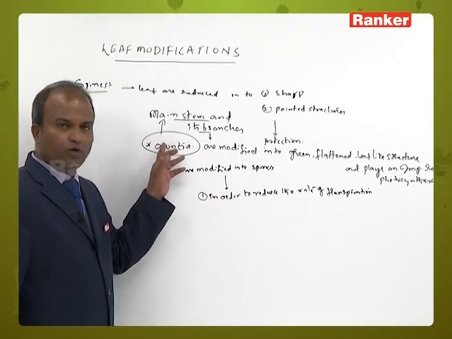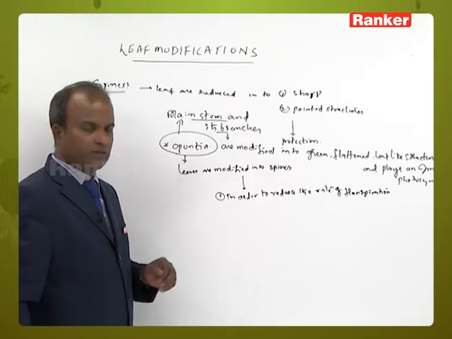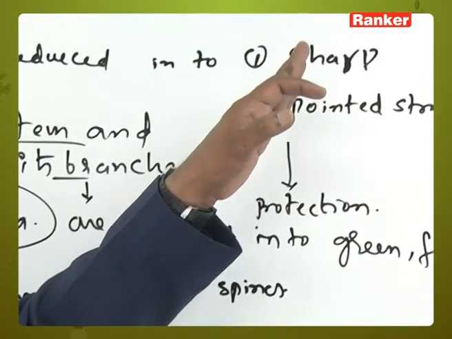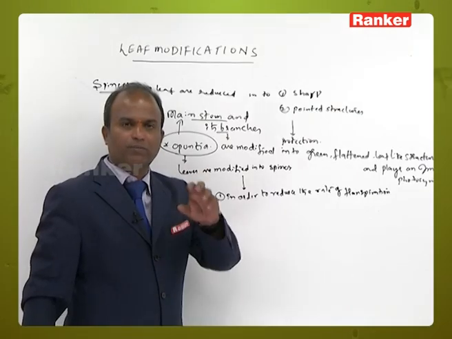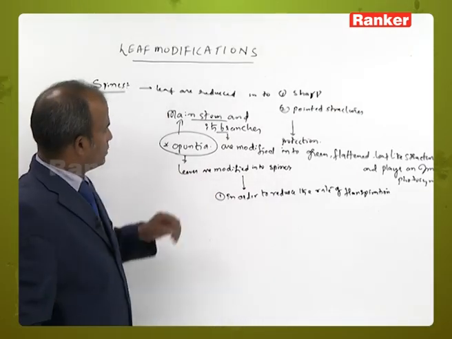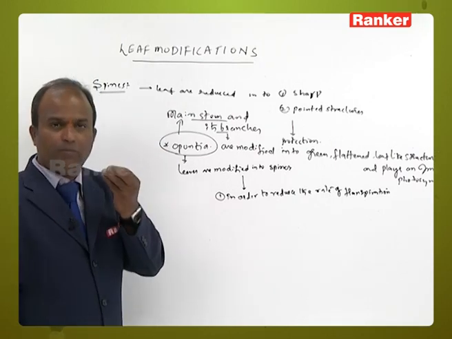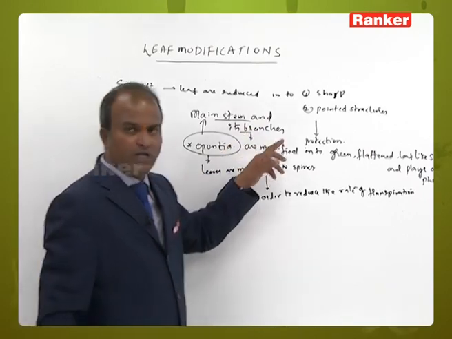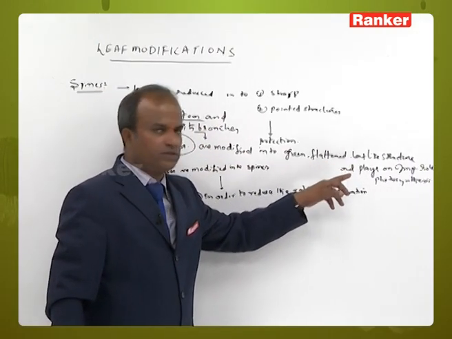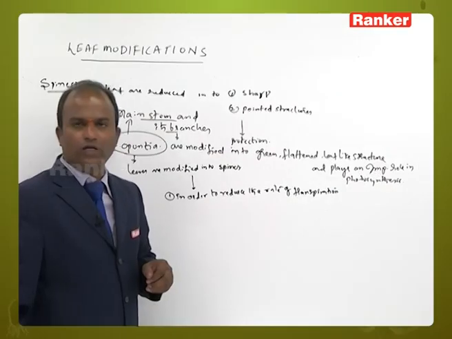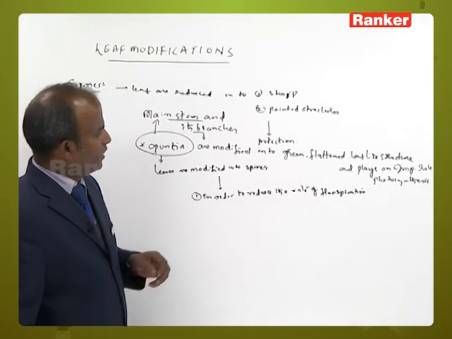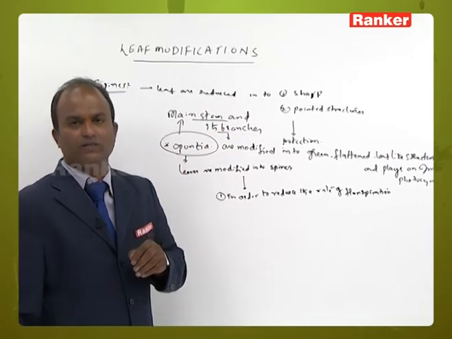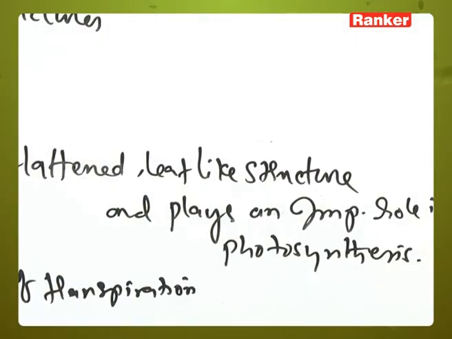Why? Because in Opuntia, leaves are reduced to spines in order to reduce the rate of transpiration. What is the secondary function? As they are sharp pointed structures, they play an important role in protection. How can Opuntia prepare its food materials? The main stem and its branches are modified into a green flattened leaf-like structure and perform photosynthesis. Yes, it performs the actual function of the leaf.